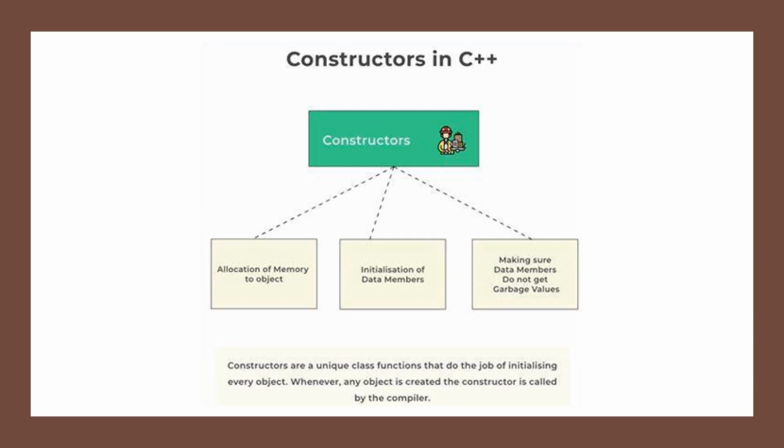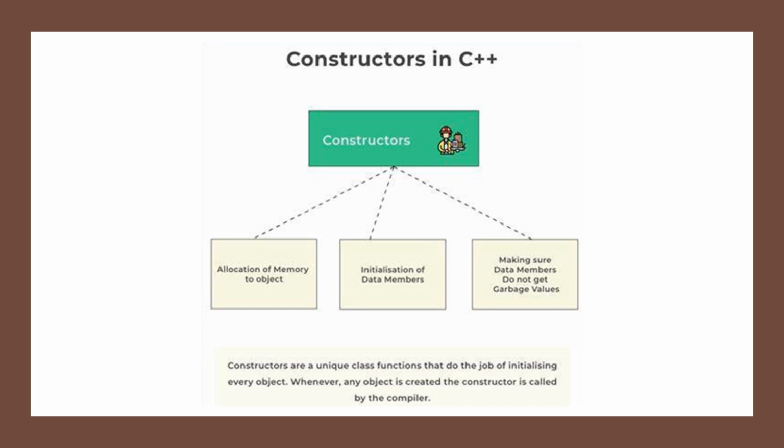So a constructor in C++ handles allocation of memory to the object, initialization of data members, and making sure data members do not get garbage values. Constructors are a unique class function whose job is initializing every object. Whenever any object is created, the constructor is called by the compiler.